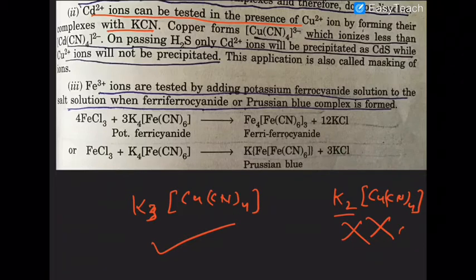Similarly, I told you, in order to identify the Fe3 plus ion, potassium ferrocyanide is used, and it will form a Persian blue color complex. This is the formula of the compound.